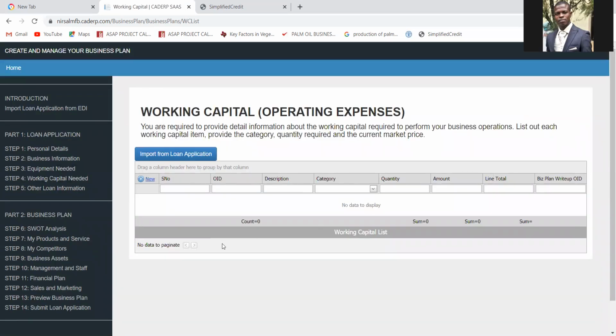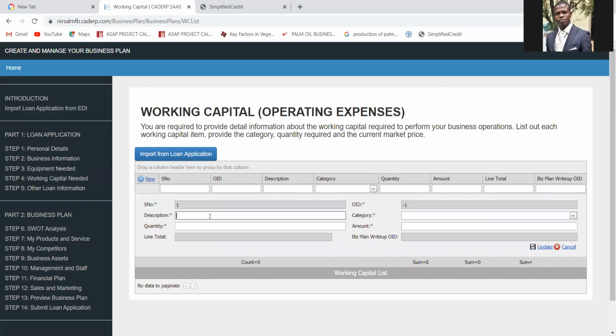So for the working capital, the same thing is also required here. You don't have any business with any of this column. They want to generate themselves. So click on New. Once you have clicked on New, then description. What kind of working capital? Let's say raw material. They put in the raw material, cassava tubers. Quantity, 10 tons. Category, raw material. Amount, 20,000 naira. That's the amount that you are going to spend in buying that cassava. So you put the amount here and you click on Update.